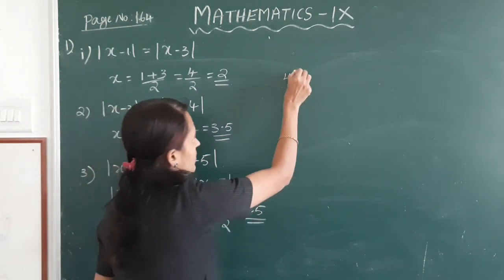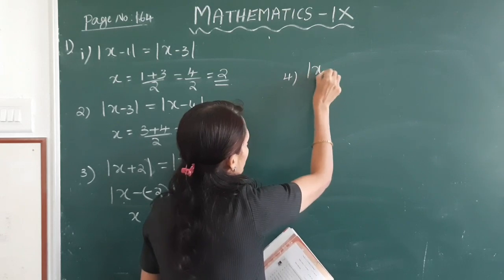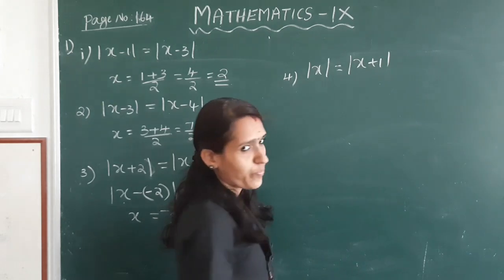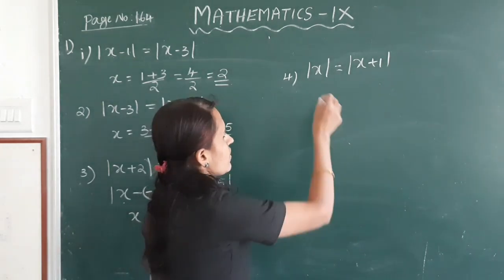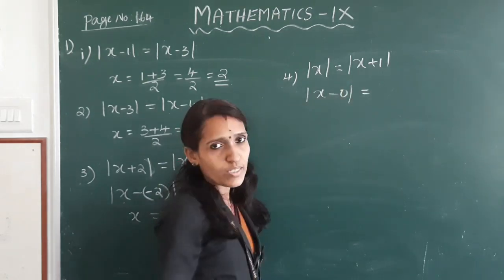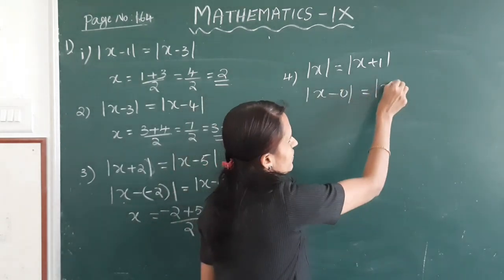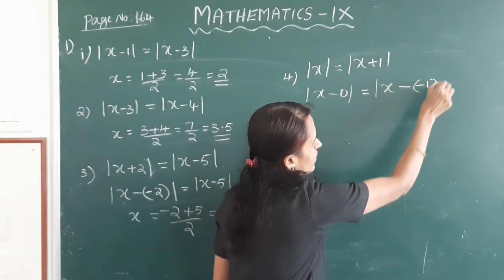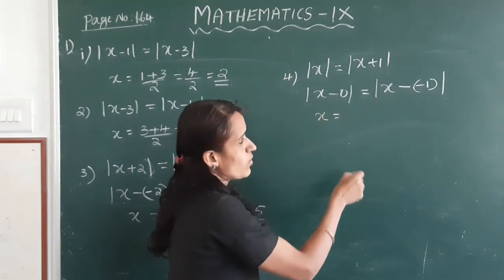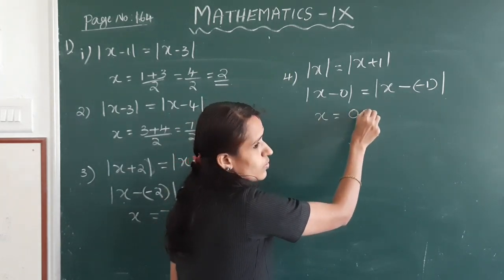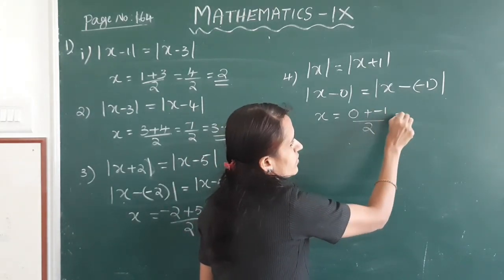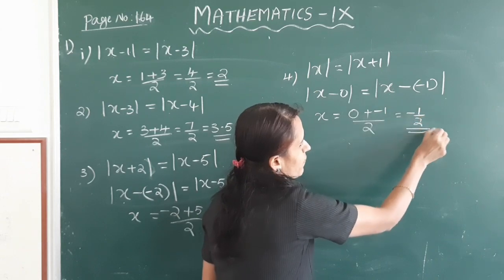Okay, next, the fourth one. |x| = |x + 1|. Here, the distance between x and 0 is equal to the distance between x and −1. So the position of x is equal to (0 + (−1))/2, which is equal to −1/2.